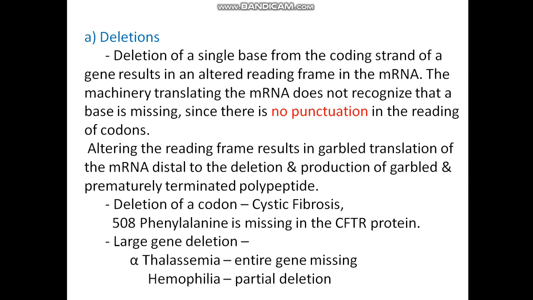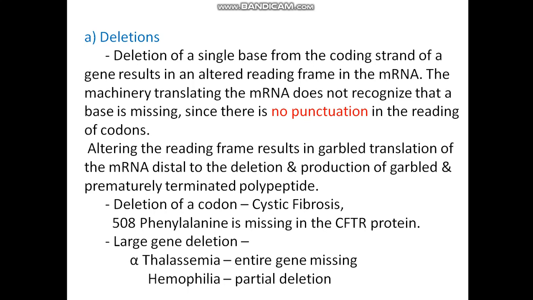Deletion of a single base of the coding strand leads to an altered reading frame in the messenger RNA, and it cannot be recognized because there is no punctuation in the reading of codons. Altering the reading frame results in garbage, that is, useless translation of the messenger RNA distal to the deletion.